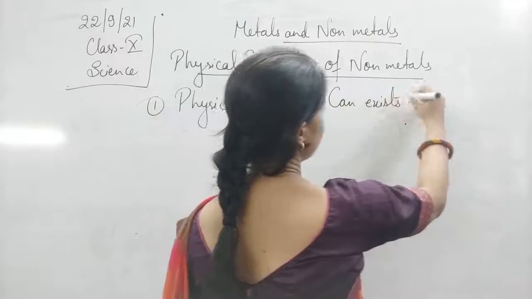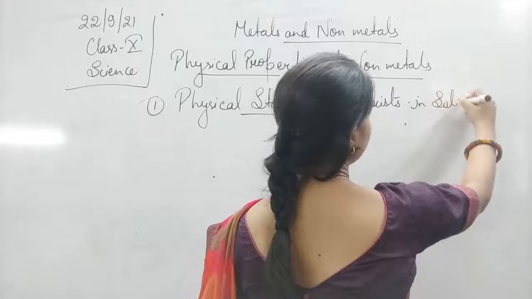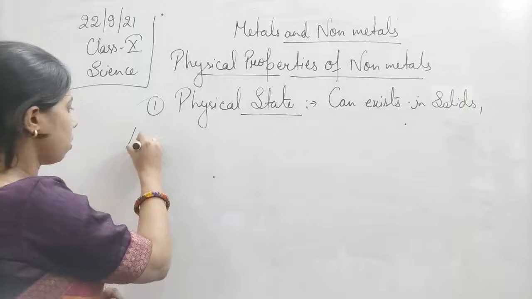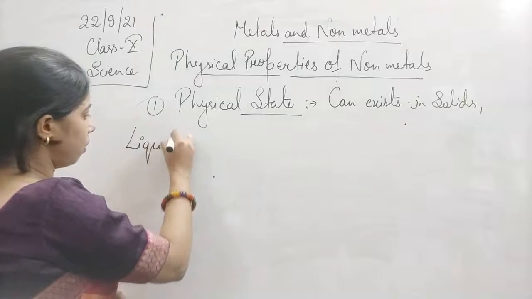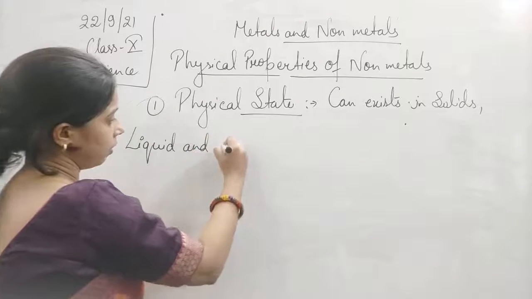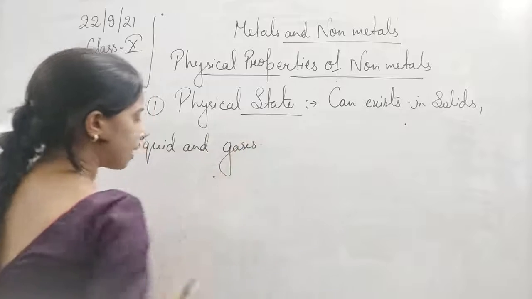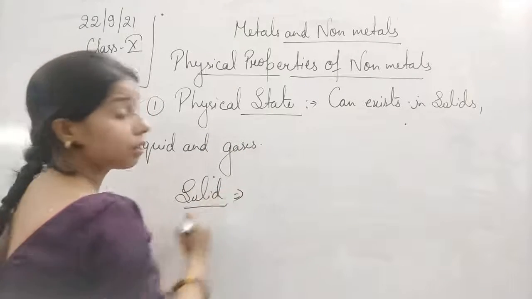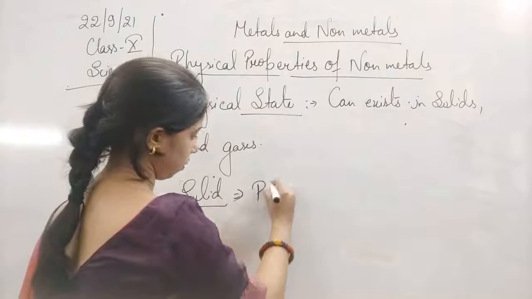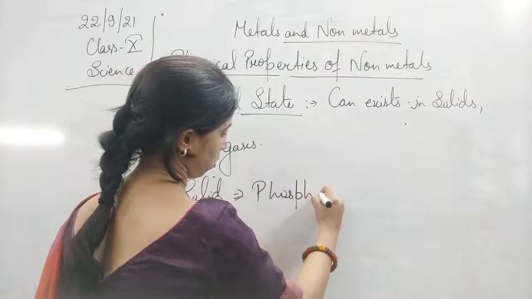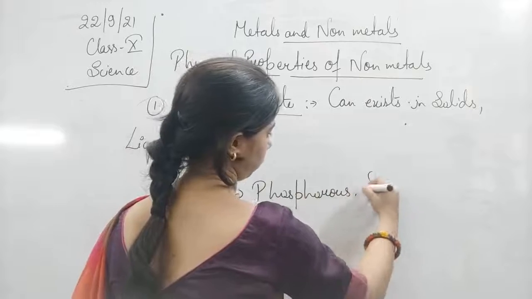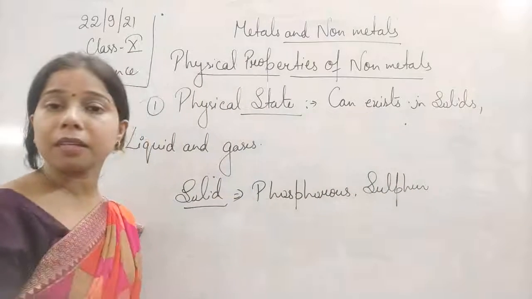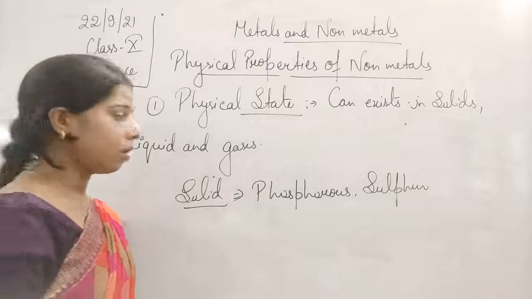Can exist in solid, liquid and gases. Example, if we talk about the solid, students, phosphorus, sulfur, iodine, these exist in the solid state.